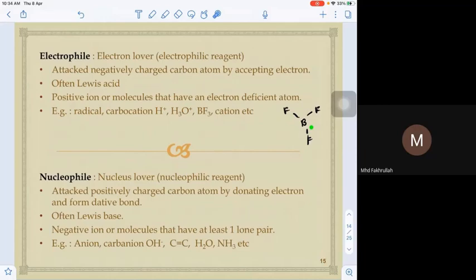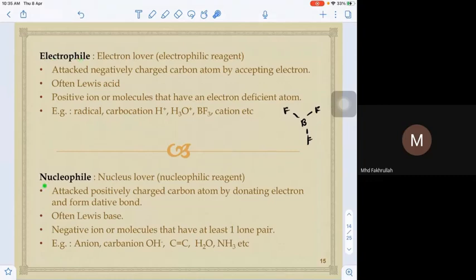Boron can become an electron deficient molecule, but it does not happen for carbon, sulfur, and so on. Only specific atoms can fail to achieve octet, but we accept the structure as the correct structure. So when the boron does not achieve octet, it makes the molecule electron deficient, and it is under the electrophile.